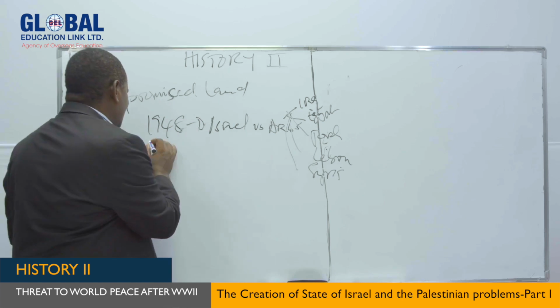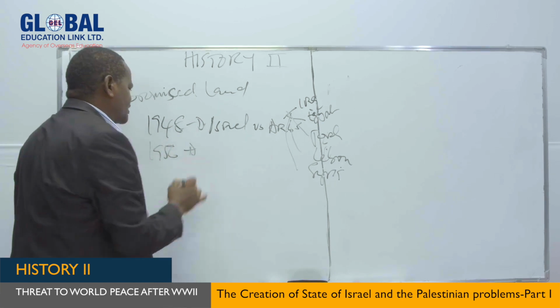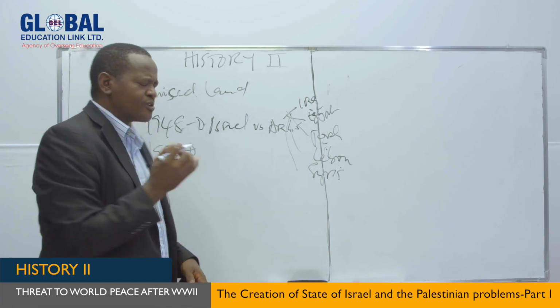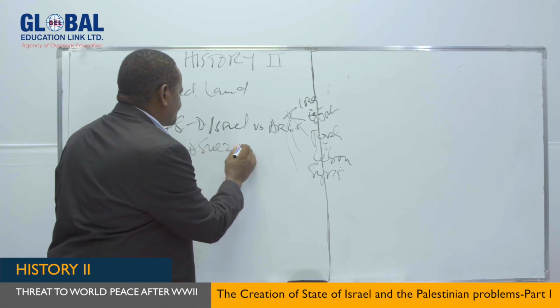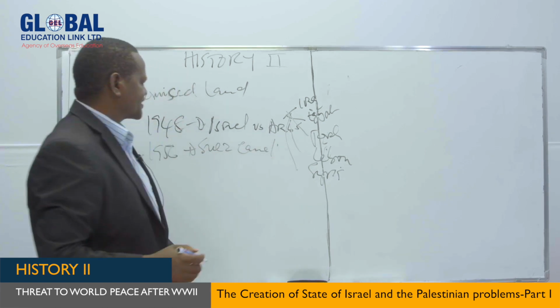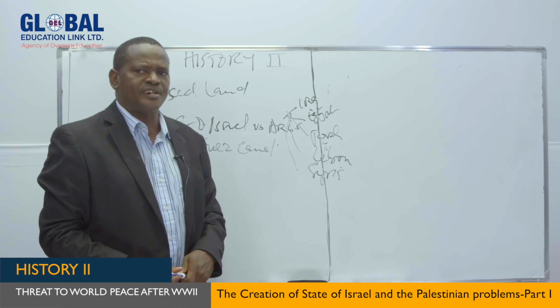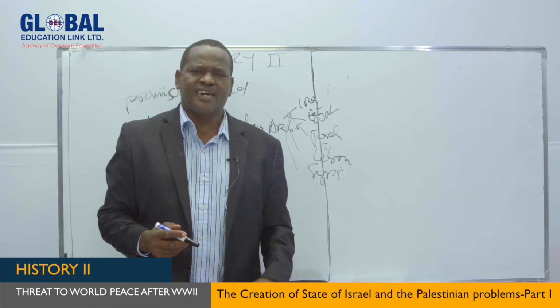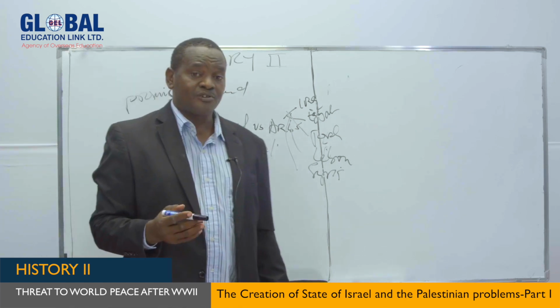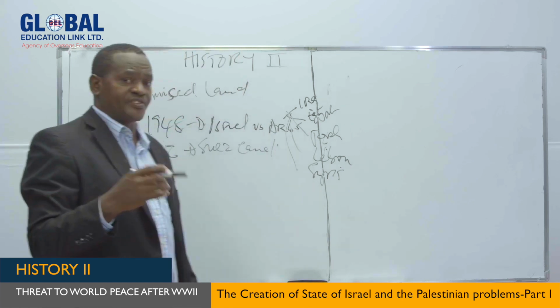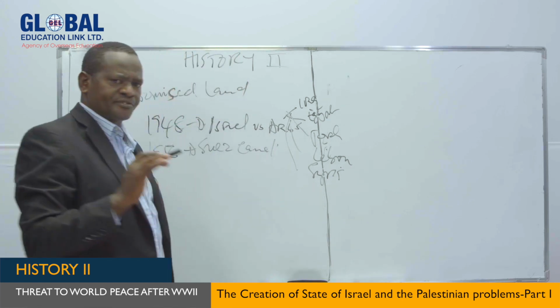Not only that, but in 1956, there was another war which broke out, and this, my dear students, is called the Suez Canal War. Why is it called the Suez Canal War? Because this war was fought between Egypt and Israel, but France and Britain joined the war, pretending that they wanted to defend the Suez Canal.